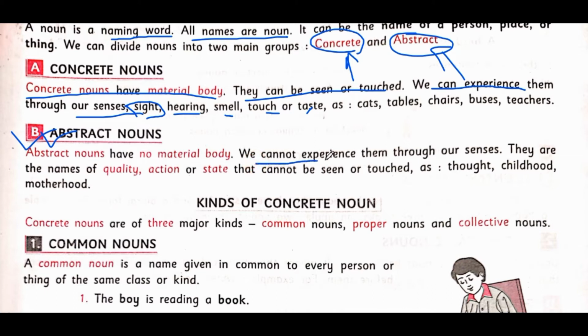We cannot experience them through our senses. They are the names of qualities, actions, or states. They cannot be seen or touched. For example, thought. We people say thought. Childhood, motherhood, friendship, relationship, happiness, sadness. These all are qualities which we cannot see, which we cannot touch either. They can only be felt. So these are called abstract nouns.